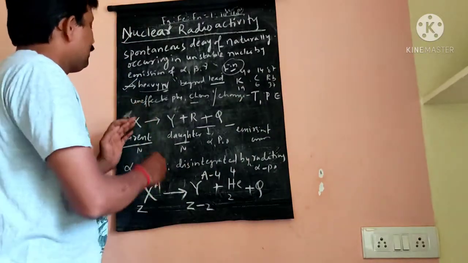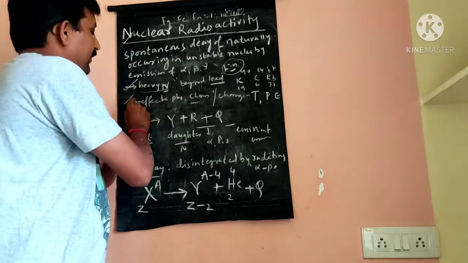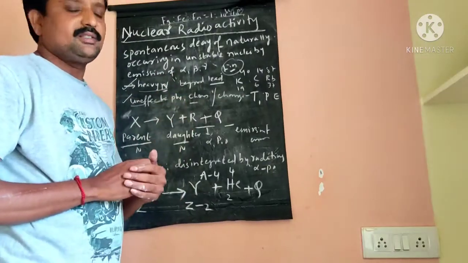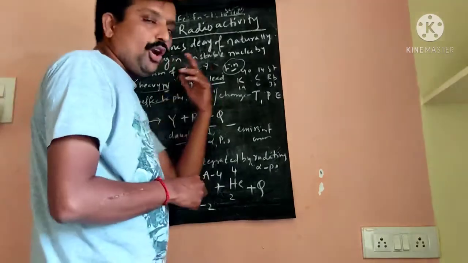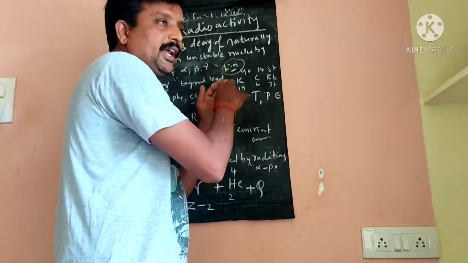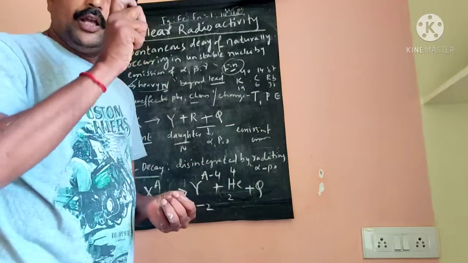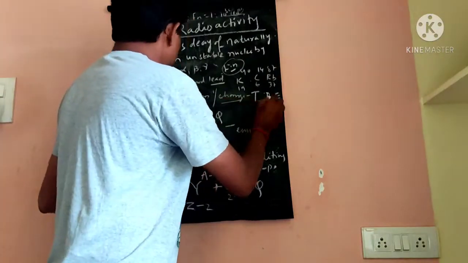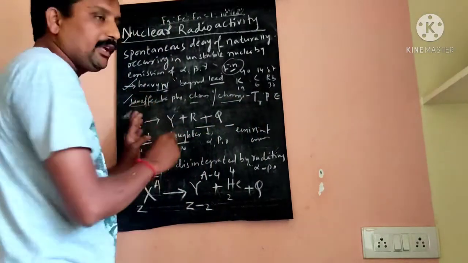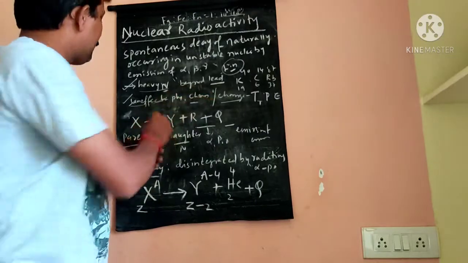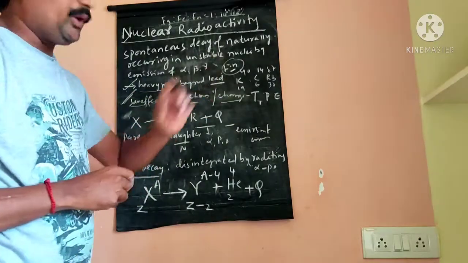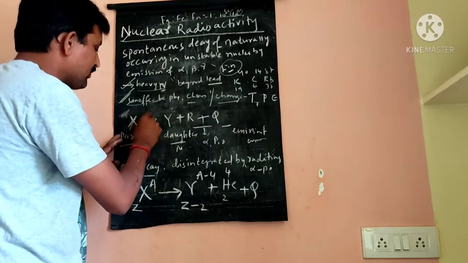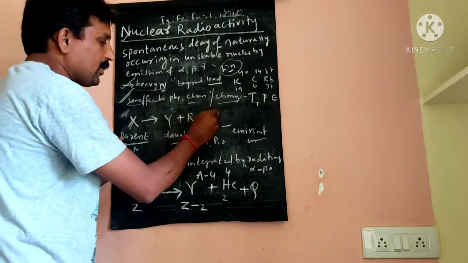Natural decay is unaffected by the physical and chemical properties of the nucleus. High temperature, high pressure and a strong electromagnetic field cannot change the radioactivity property. Let us consider the general equation: X gives rise to Y plus R plus Q.